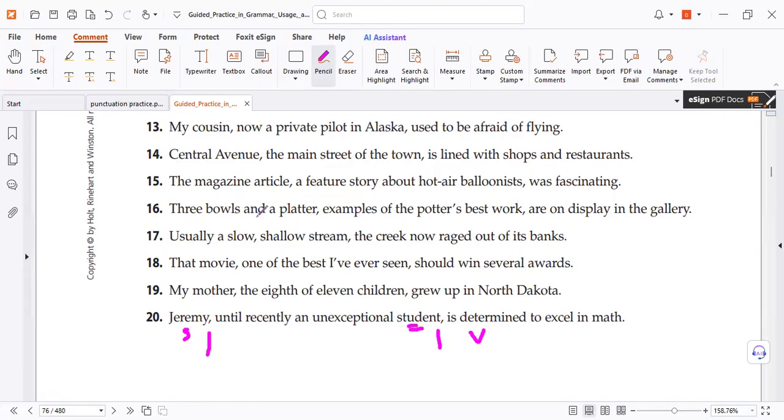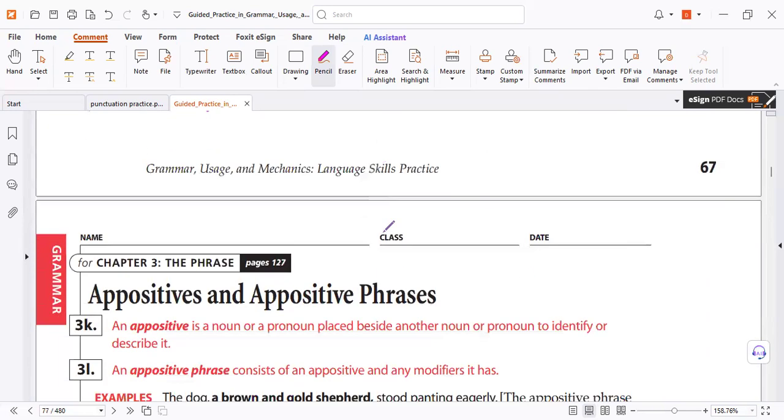Again, three balls of platter. I don't know what it means, but it says best work. So it's best work. Now, is this part singular or plural? Plural, of course. How did you know? We have the verb. So agreement with the subject and agreement with the appositive, because we will test you in agreement, singular, plural. It's called an appositive phrase.